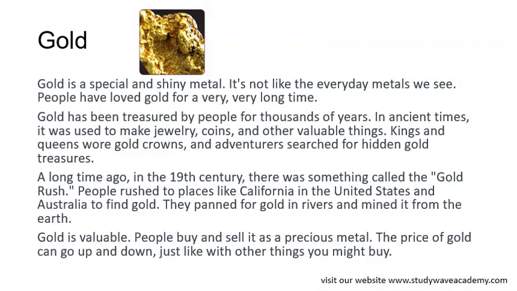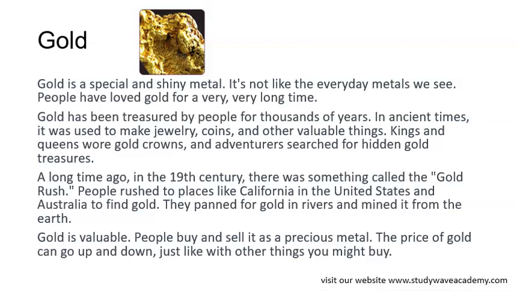So we said natural resources are materials or substances that come from the earth. The copper comes from the earth. The iron ore comes from the earth. The diamonds come from the earth. The gold comes from the earth. All these we just mentioned come from the earth, and there are so many more. There are so many natural resources that also come from the earth. These are just a few of them we have mentioned.